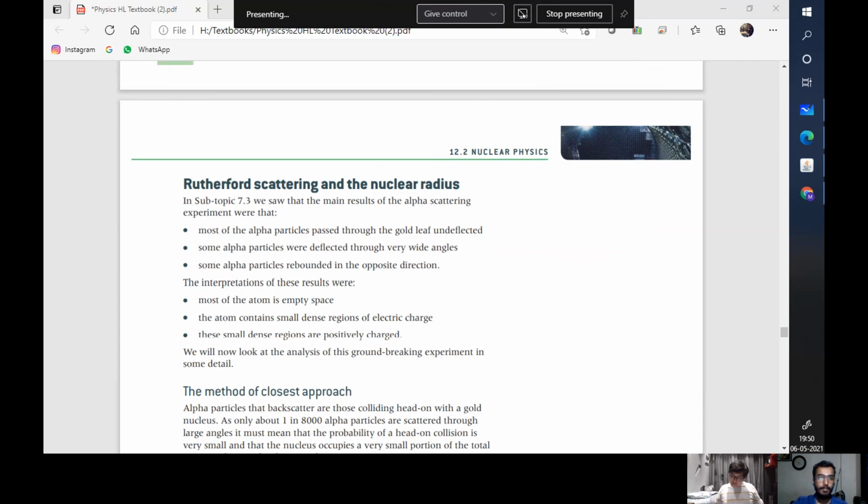So yeah, only 2 parts: interaction of matter with radiation, and nuclear physics. Oh yeah, we are halfway done. Or we're just done with the introduction. Yes, we're just done with the introduction. There's so much more here.